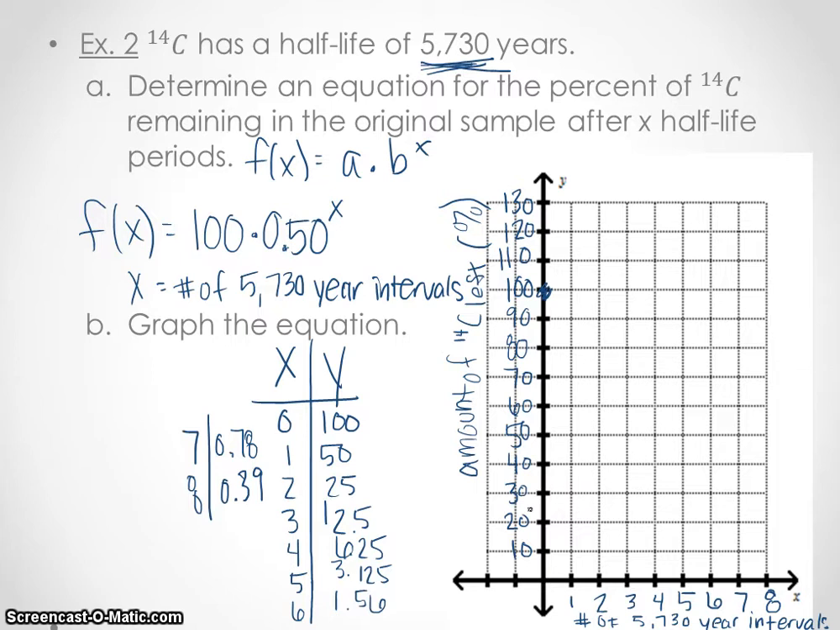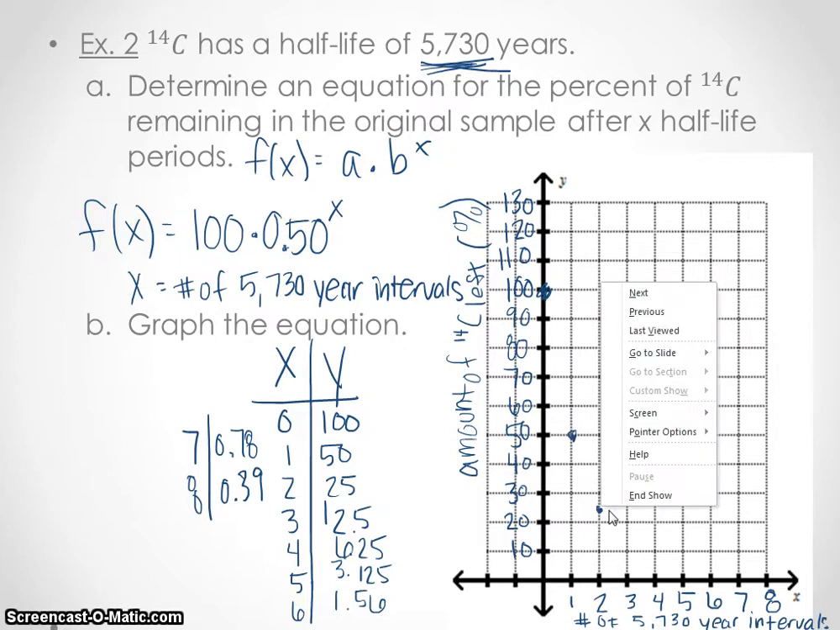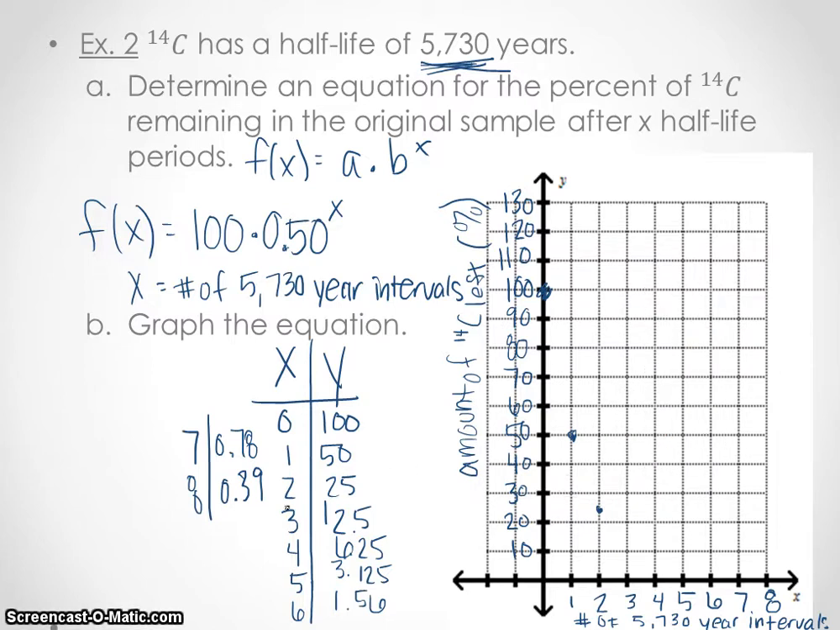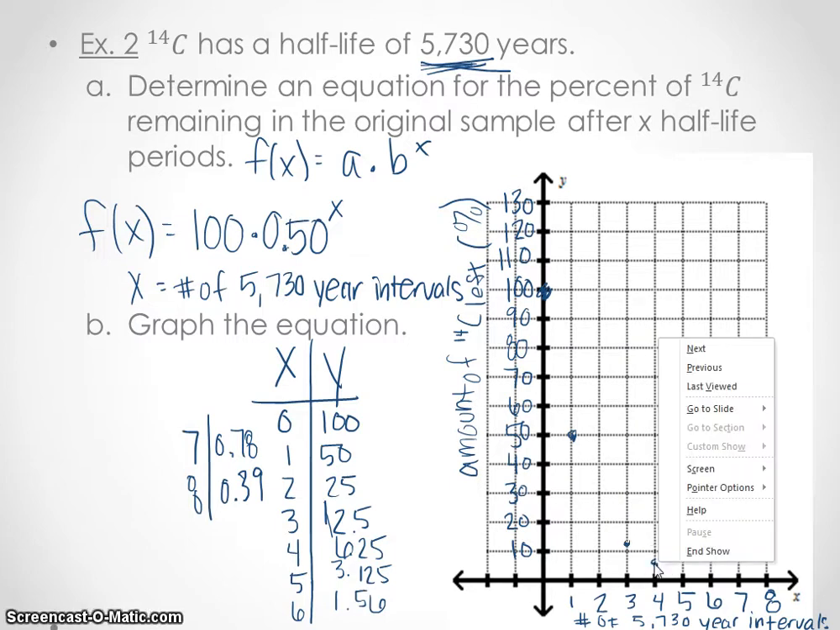So 1 to 50. 1 gives you 50, which is exactly half of what we started with, hence half-life. Okay, 2, 25. So 2 and then 25 would be right about here. And 3, 12.5, which would be right about here. And 4, 6.25. So 6.25 is right about there.